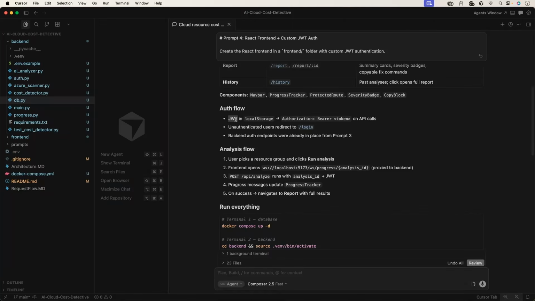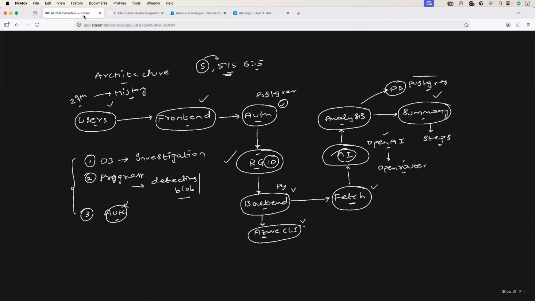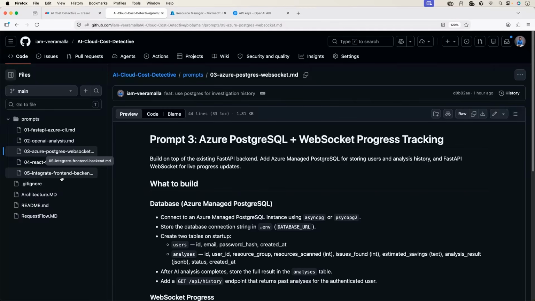So we still have to implement front end integration with backend. So my bad, it might not work. I mean, front end is created, I'm sure, but front end will not be able to connect to the database at this moment. So let's also go ahead and run our prompt 5.